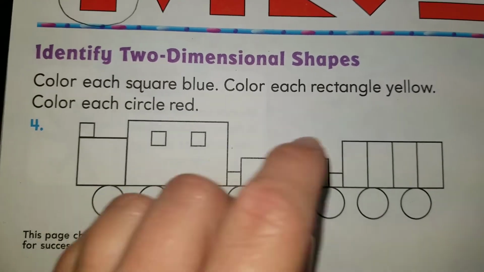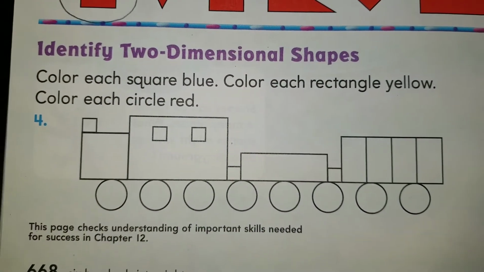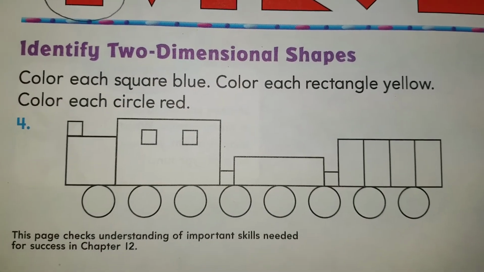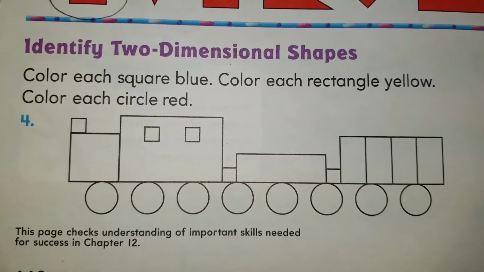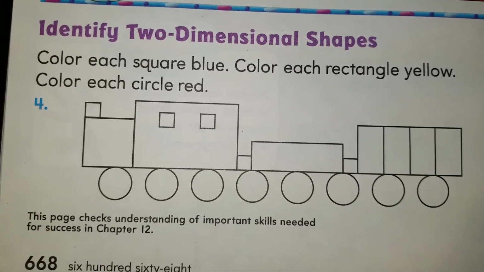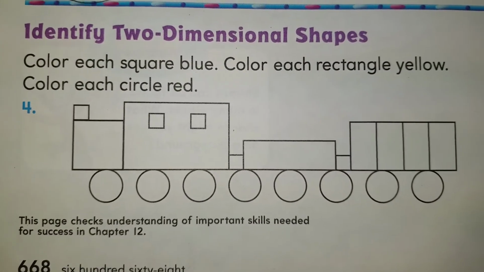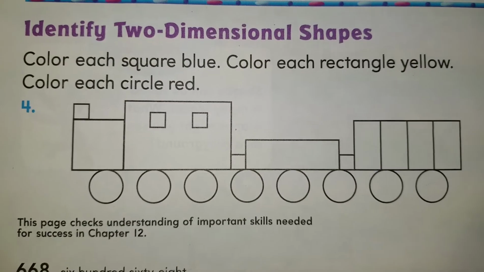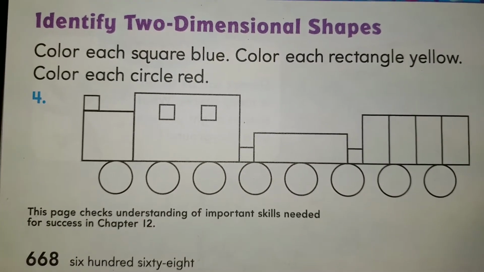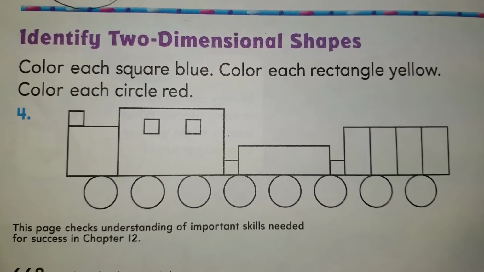Vamos a colorear cada rectángulo amarillo, yellow. Los rectángulos son las figuras que tienen 2 lados largos y 2 lados cortos. Tienen 4 lados en total, pero 2 lados son largos y 2 lados son cortos. We're going to color the rectangles yellow. Rectangles have 4 sides, 2 long sides and 2 short sides.